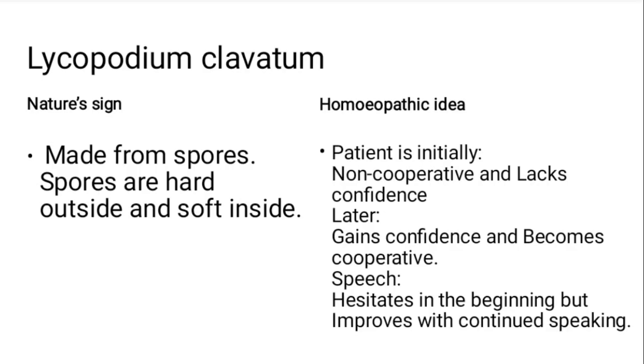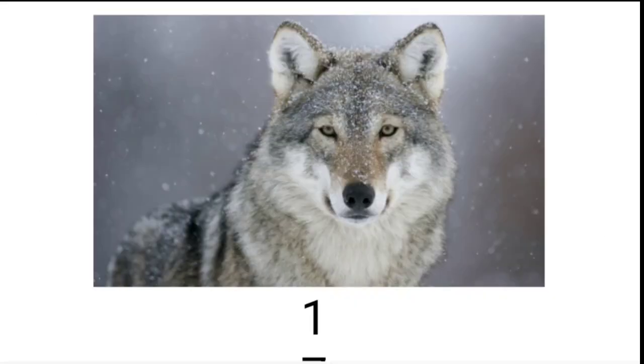So initially the patient is non-cooperative, lacks confidence while doing any work. While beginning a work, the patient will have very much fear, lack of confidence, and cannot perform that well at the start. But later, after gaining confidence, after gaining trust, he or she will improve and will do nicely. But at the earlier stage it was somewhat clumsy for him or her. Okay, coming to the next drug.